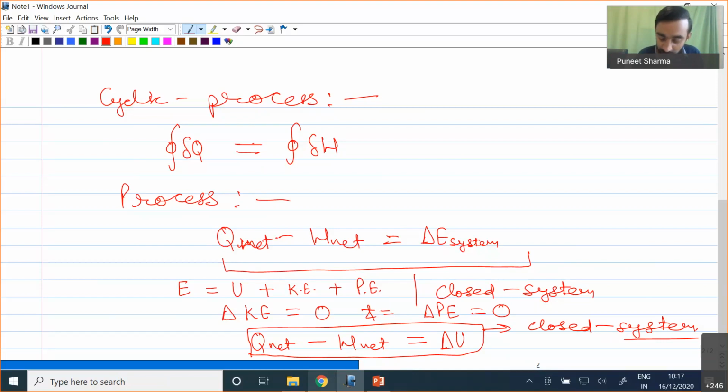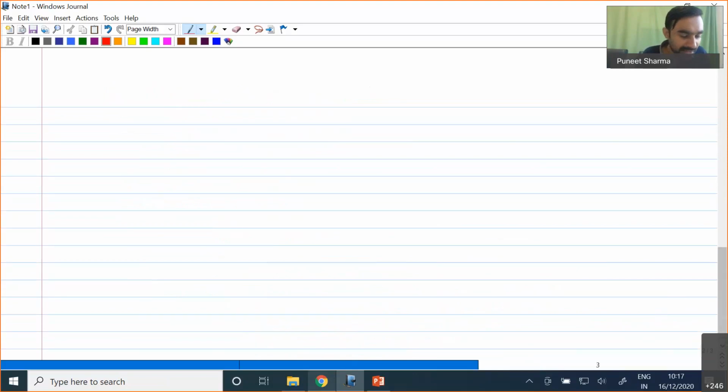So now I will try to take up some specific examples in order to deal with our thermodynamic systems. Let me first take up an example of a piston cylinder system.